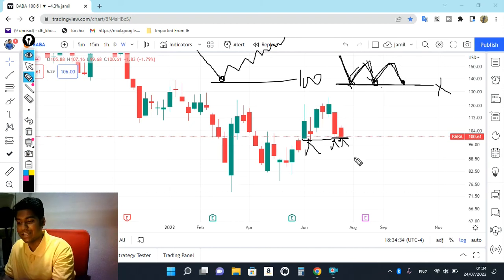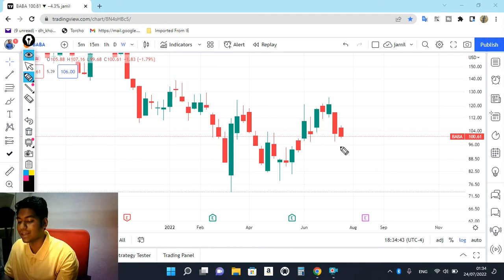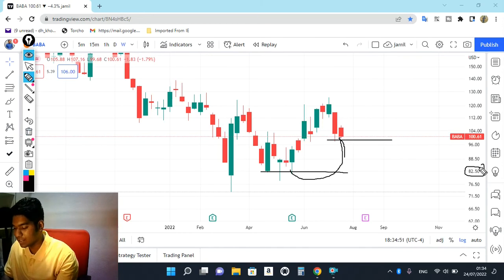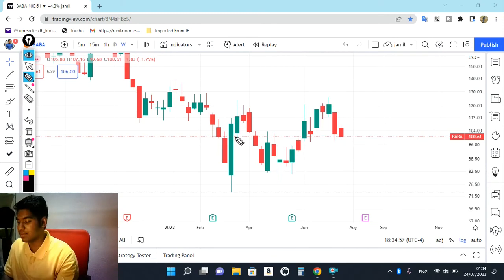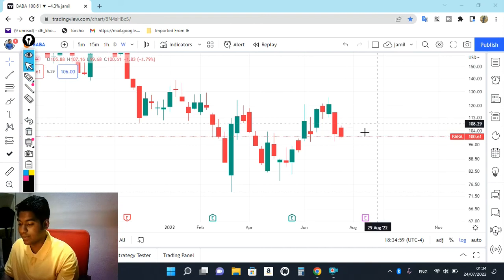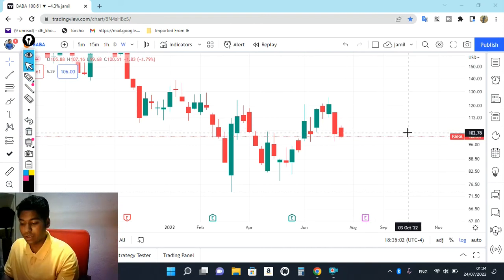So that's enough of a sign for us to understand that the market is going to be negative in the future, or even the upcoming week. Right now, how can we take a trade? As soon as we break the $100 we can short the market, and based on the weekly chart the next support will be somewhere like 82, 83. That is going to be the support on the weekly chart. So for me at least, the market is going to be negative based on the weekly chart. I hope you understand this point, friends.